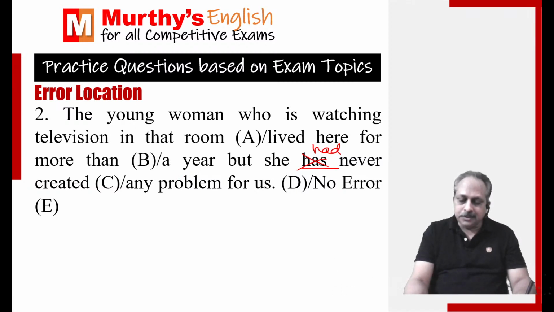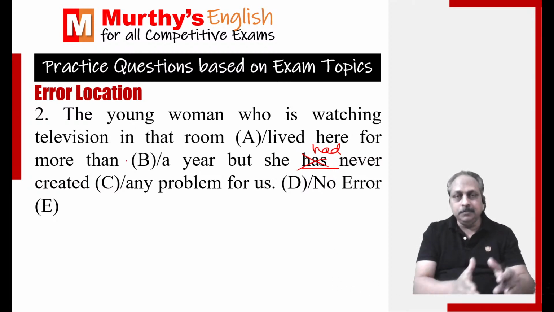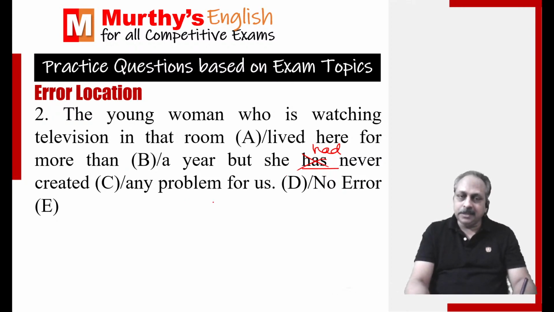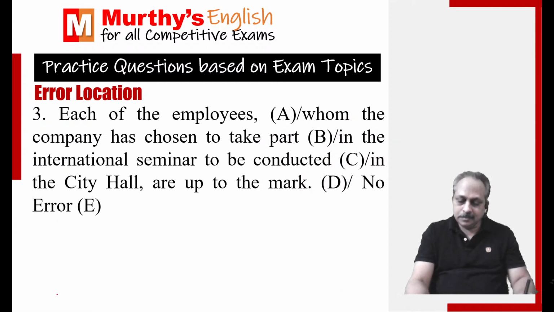No, no, has lived is not correct. It should be had lived because the context goes into the past. Lived here means already over for more than a year, but she had never created any problem for us. The entire context, these two sentences, go into past. But the young woman who is watching television in that room, present continuous, nothing wrong with this. The entire context goes into the past. That's what I'm trying to tell.